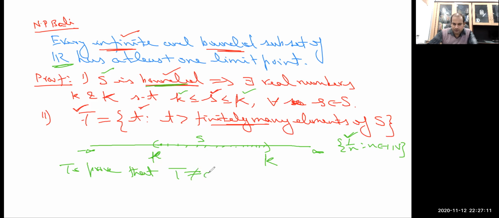To prove that there exists at least one member in T, it is very clear from the diagram, from this construction, that small k is less than or equal to s, because k is its lower bound, for every s belonging to the set. So it is going to be either equal to the members of the set or less than the members of the set. So I can say that k is greater than no element of S.